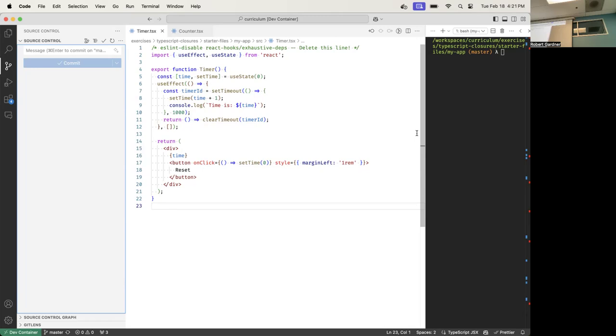How about this arrow function, and in here, margin left? This is an object literal, so there's nothing in there. So that was pretty easy. We got useState and useEffect as the only ones.